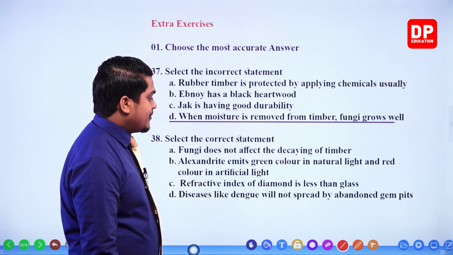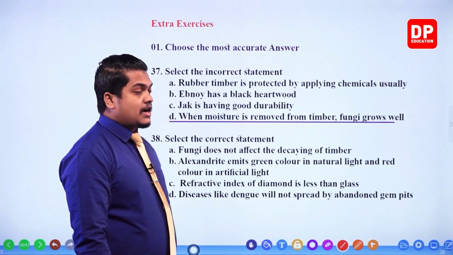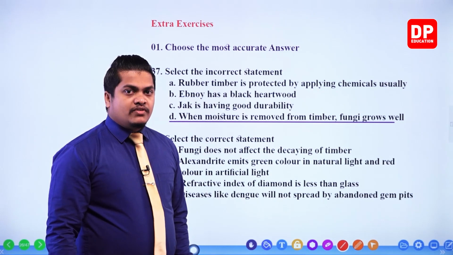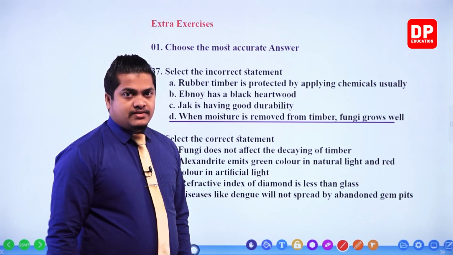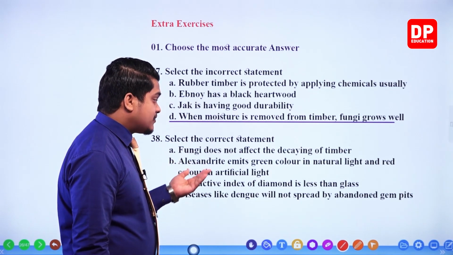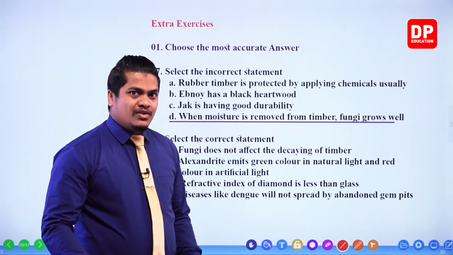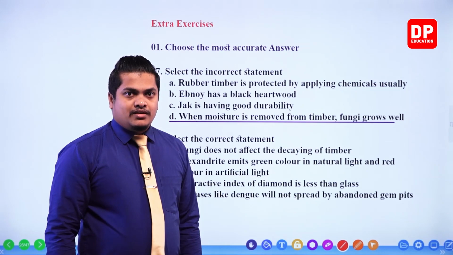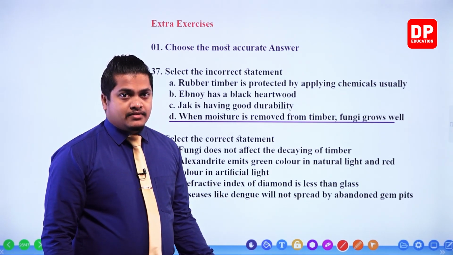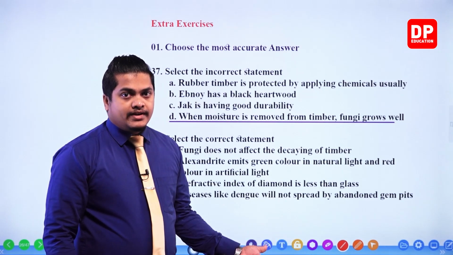Refractive index of diamond is less than glass. Totally incorrect. Diamond is the one which has the highest refractive index. Next one. Diseases like dengue will not spread by abundant gem pits. Once again, incorrect. Dengue will definitely spread because of the abundant gem pits, because upon collection of water, right?